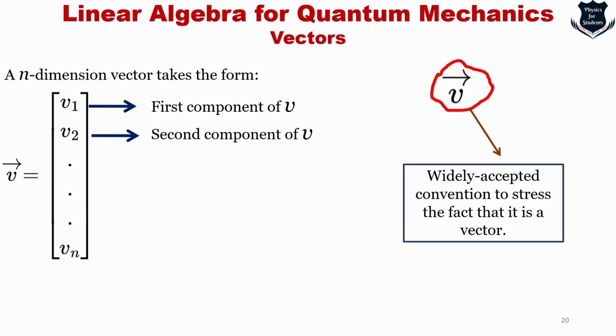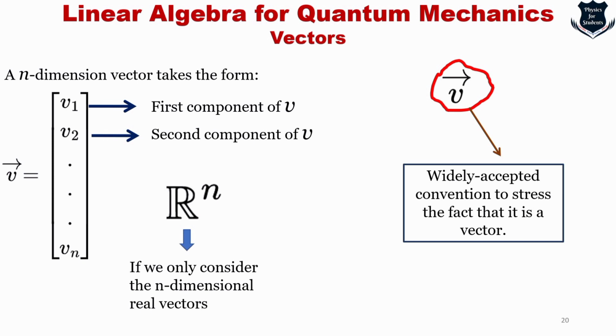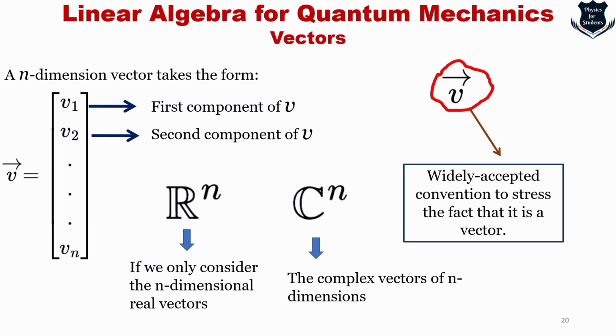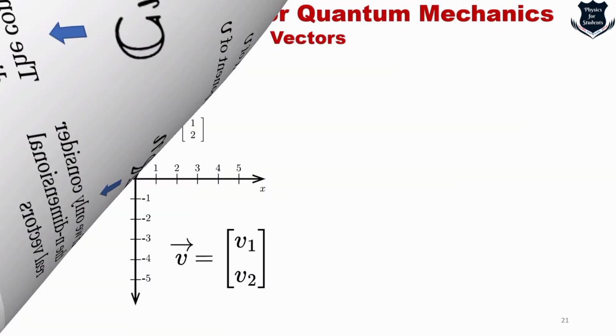If we consider n-dimensional real vectors, then we say the vectors lie in Rn. If we consider complex vectors of n dimensions, then we say it lies in Cn. These are just mathematical symbols to mention whether a vector lies in real or complex numbers.